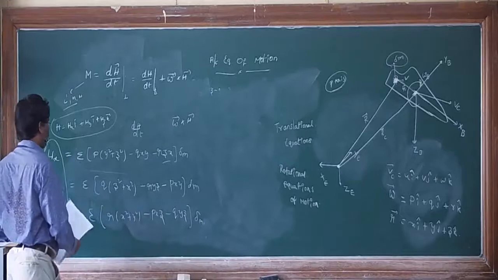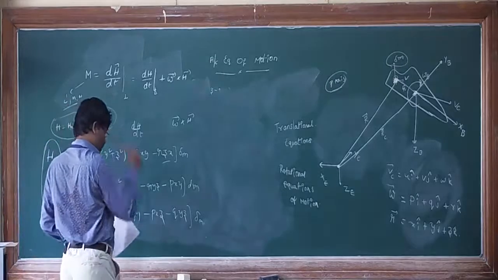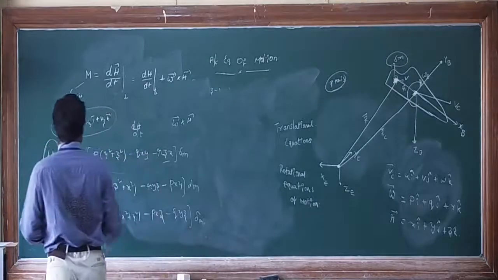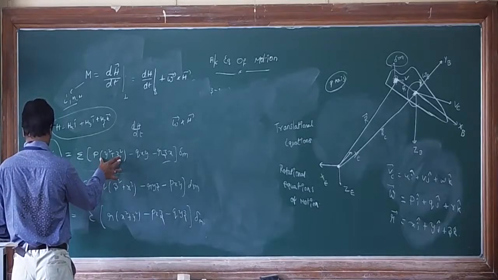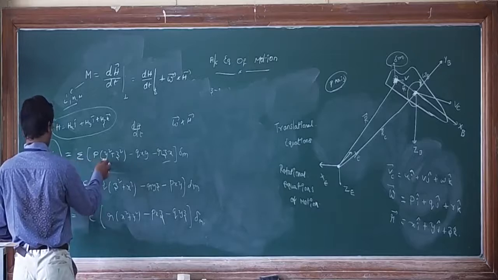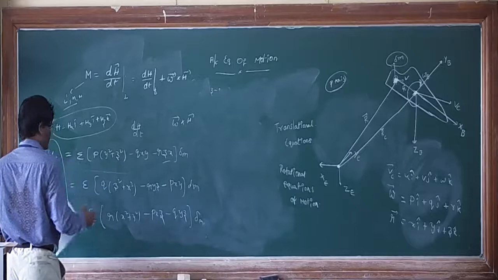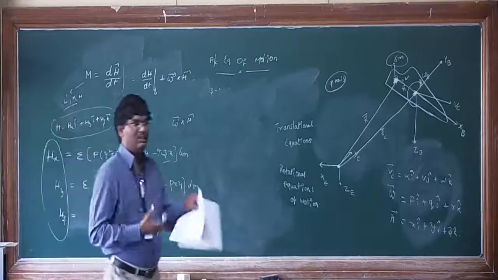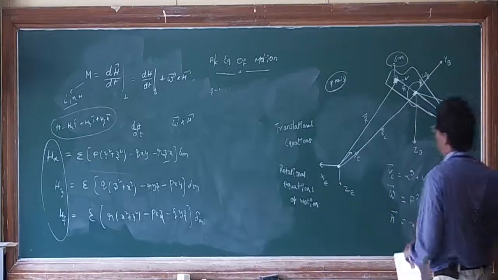If you want to simplify, it is better to replace these terms with the summation of y square plus z square into delta m. That is nothing but your moment of inertia, right?